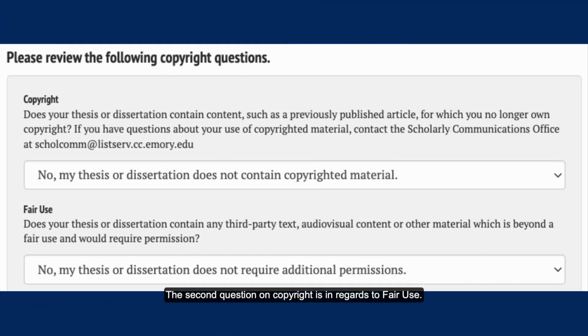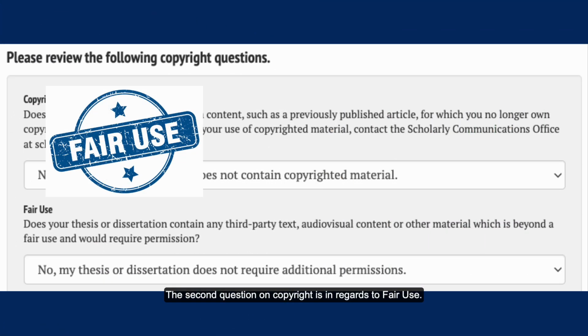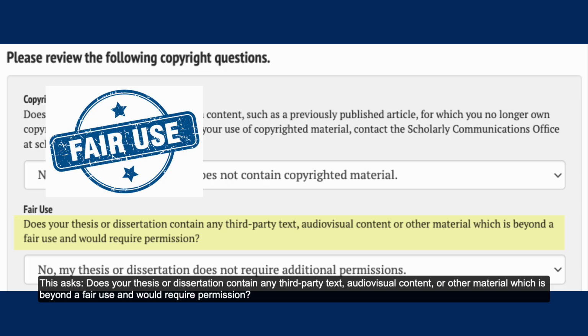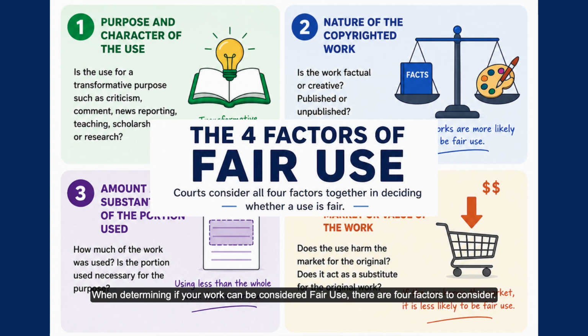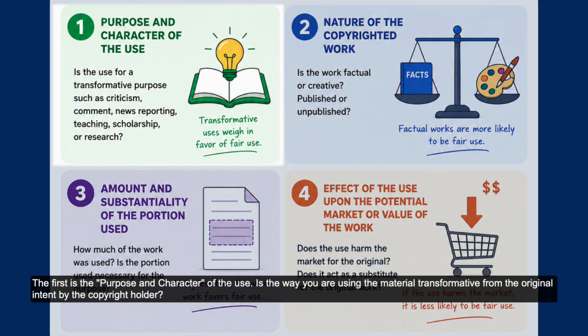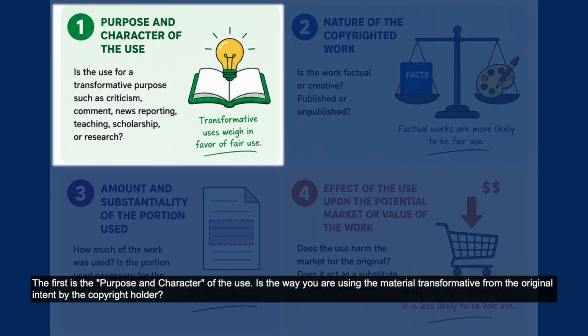The second question on copyright is in regards to fair use. This asks, does your thesis or dissertation contain any third-party text, audiovisual content, or other material which is beyond a fair use and would require permissions? When determining if your work can be considered fair use, there are 4 factors to consider. The first is the purpose and character of the use.